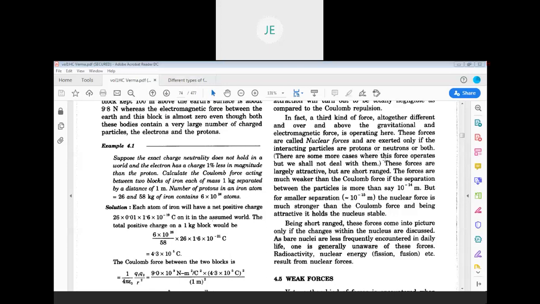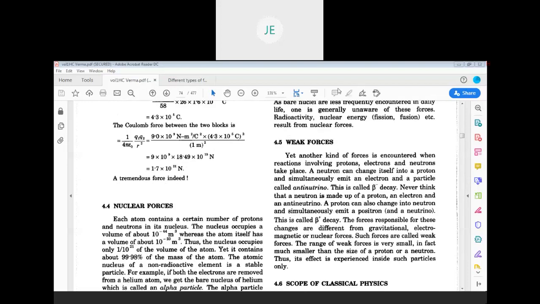In the case of bombs, nuclear fission is taking place, splitting of a nucleus into 2 or 3 nuclei. In the case of radioactivity also, these are all because of nuclear forces. The forces between neutrons and protons are responsible for these phenomena.